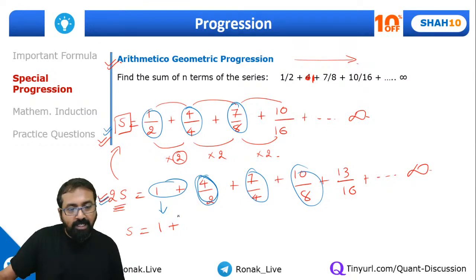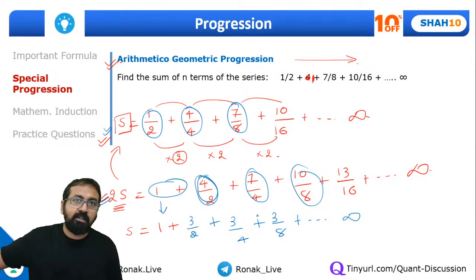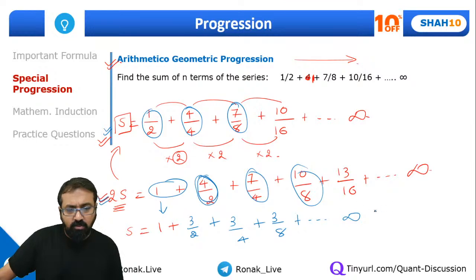So 4 by 2 minus 1 by 2 will be 3 by 2, plus 7 by 4 minus 4 by 4 will be 3 by 4, plus 10 by 8 minus 7 by 8 will be 3 by 8, and so on and so forth. So we will get this up to infinity, something like this. Of course they'll not give you infinite terms, they'll give you some finite terms. The numerator is 3, 3, 3, 3 up to infinity. So let's see what happens over here.